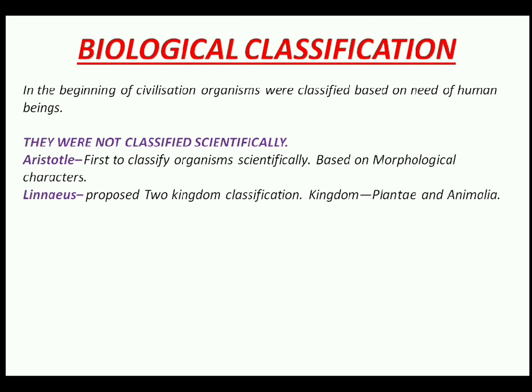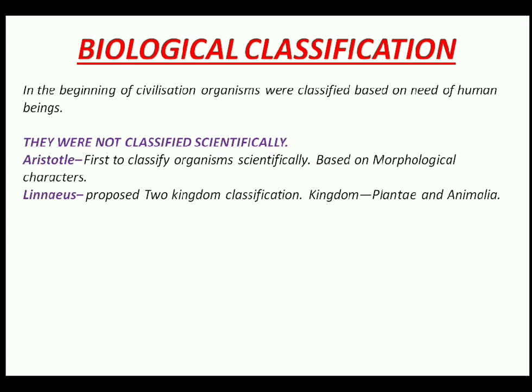Kingdom Plantae includes plants like bryophyta, pteridophyta, gymnosperms, angiosperms, and along with those he also put in that kingdom bacteria, viruses, and fungi. Under kingdom Animalia, he included all the organisms, all the invertebrate phyla, including protozoa, and the vertebrate phyla.